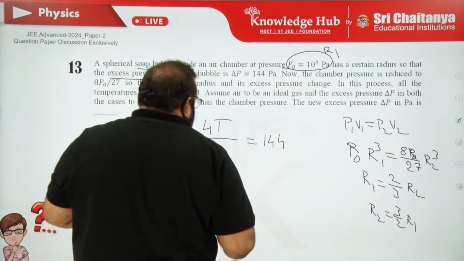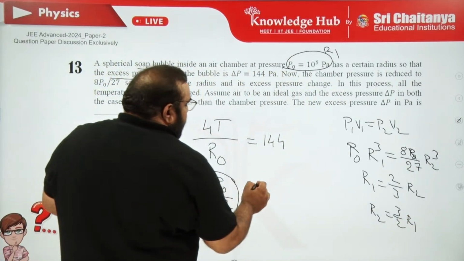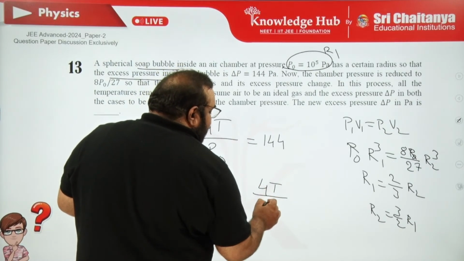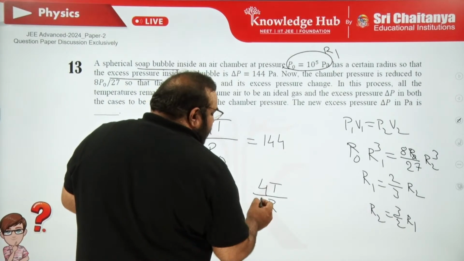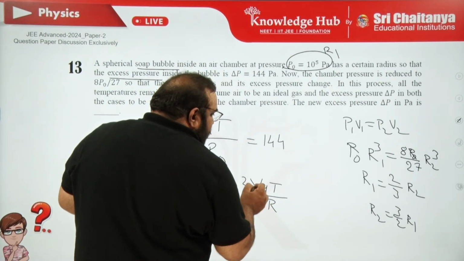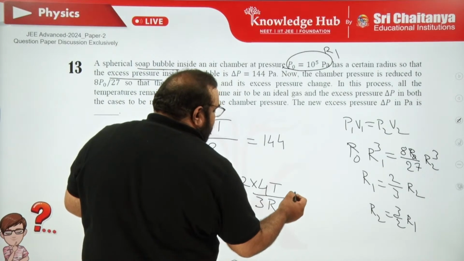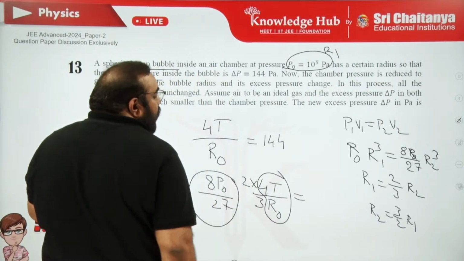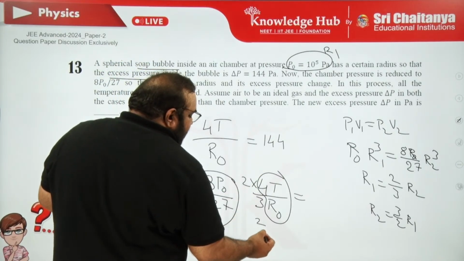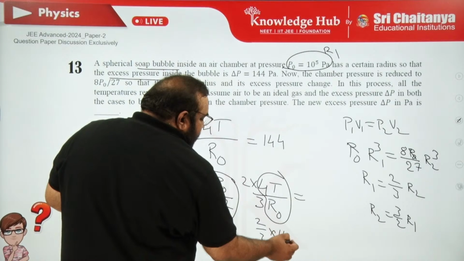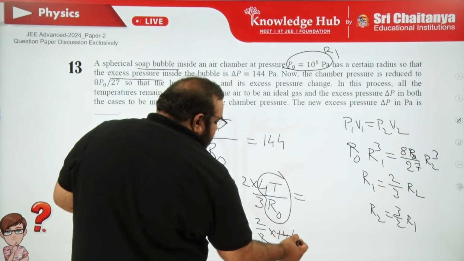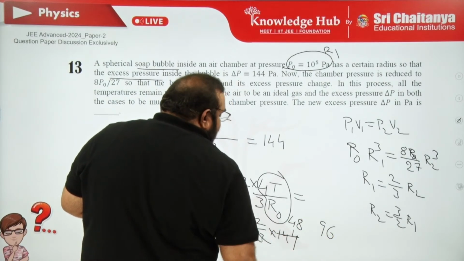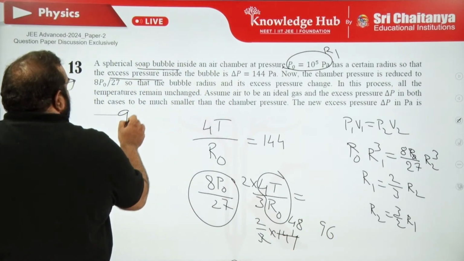Okay, second case. For this case, 4T by, again in terms of R naught, means here R2. Instead of R2, I can write 3 by 2 R1. R1 is R naught. What is the value of this one? Instead of 4T by R naught, you have to substitute 144. So simply the value will be 2 by 3 into 144. How many times can it cancel? 4 times, 8 times, 96 pascals. Very simple here.